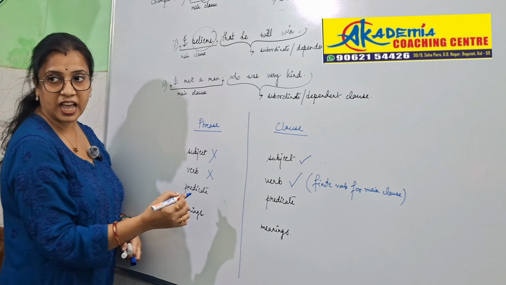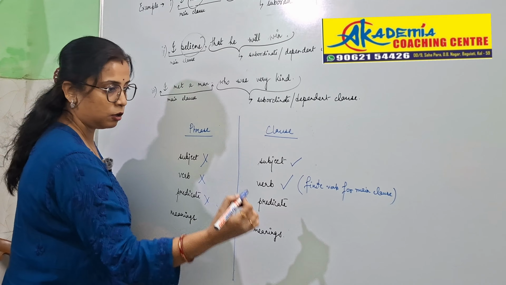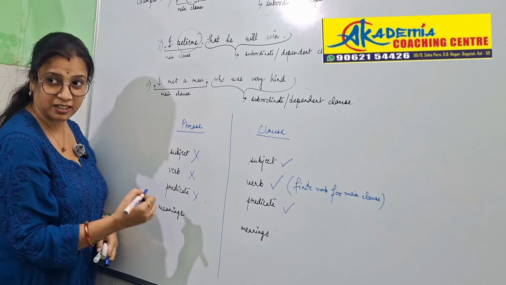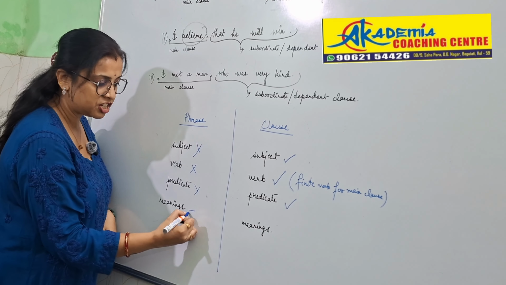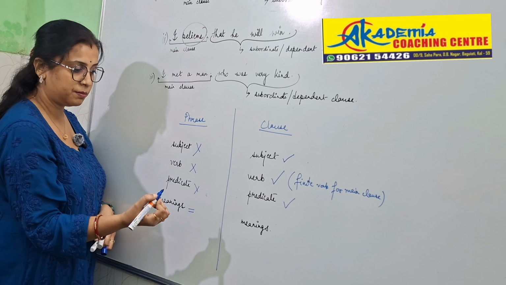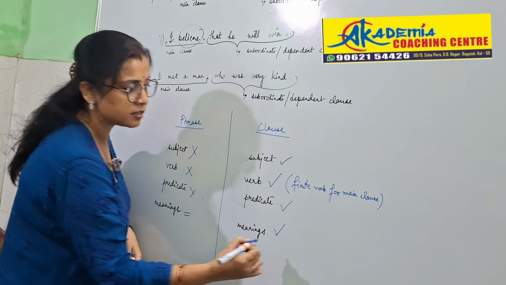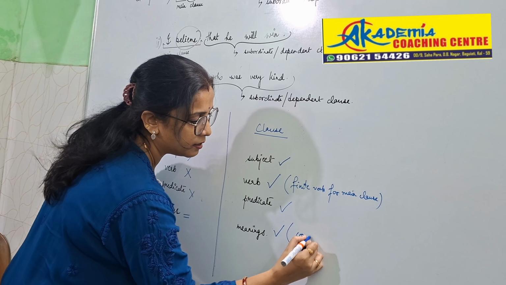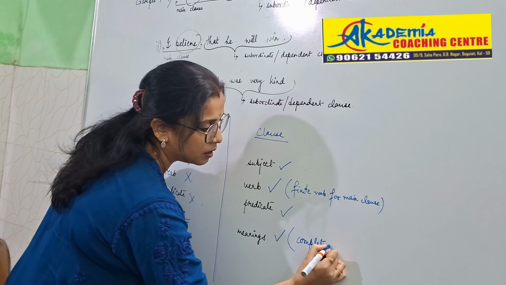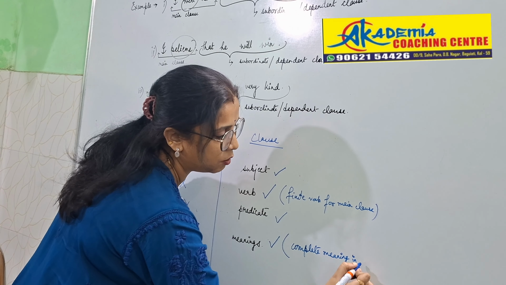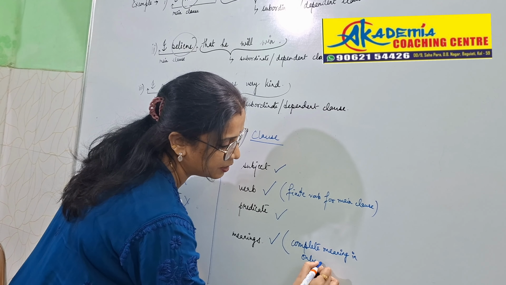In a phrase, do we have a predicate? No. Clause? Yes, we have. In a phrase, does it give complete meaning? Partial meaning it can give. In a clause, it gives meaning, but complete meaning only in the main clause.